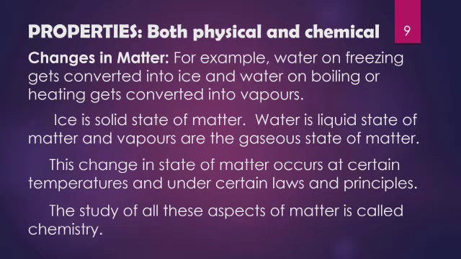So in the field of chemistry, we have to discuss the composition of matter, the structure of matter, and even the properties of matter. And what kind of properties? Both the properties, the physical properties as well as the chemical properties. And also we have to discuss the different changes in matter. Now, what is meant by the changes in matter? Again, we are going to consider the example of water. For example, water on freezing gets converted into ice, and water on boiling or heating gets converted into vapors.